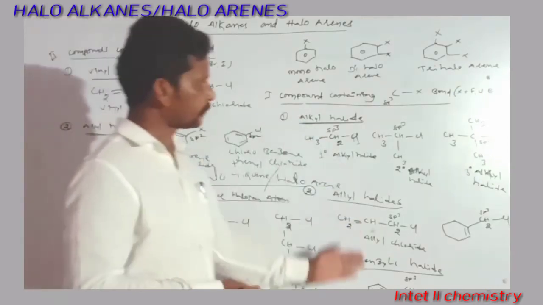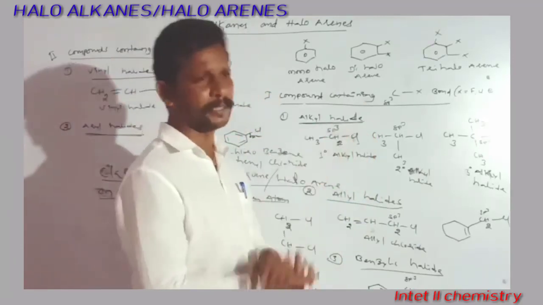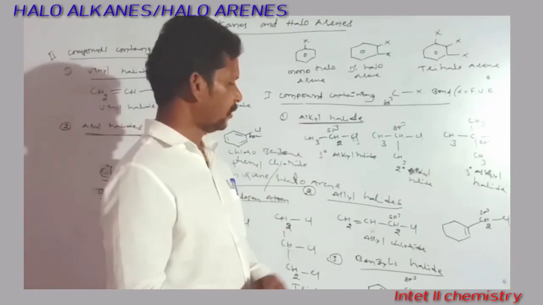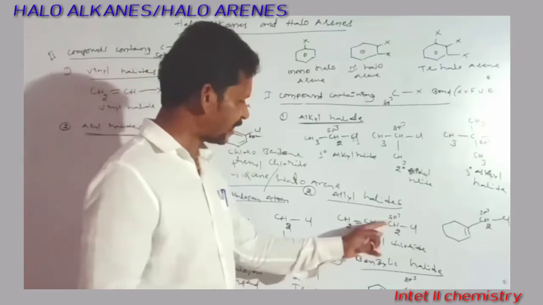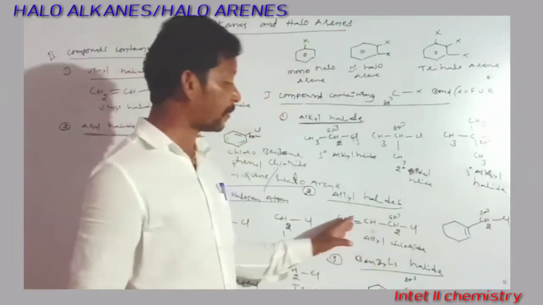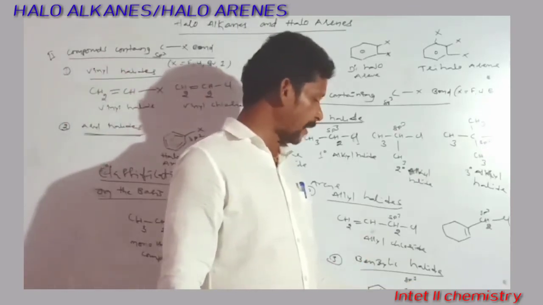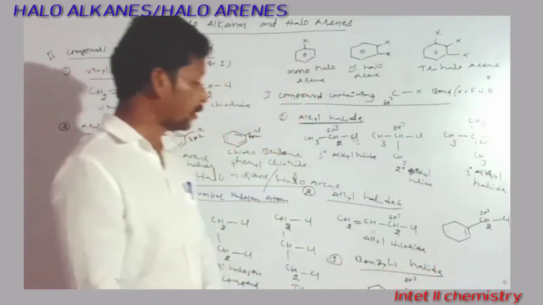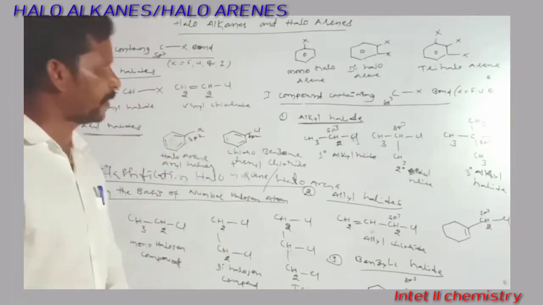Here also the same. These are the compounds in which the halogen atom is directly attached to the sp3 carbon. Those are alkyl halides. These are the compounds in which the halogen atom is directly attached to the sp3 carbon, and that carbon is next attached to a carbon-carbon double bond, that is allyl halide. If the halogen atom is attached to an sp3 carbon, and that sp3 carbon is further attached to the benzene ring, it is called a benzyl halide. So like this you have to classify.